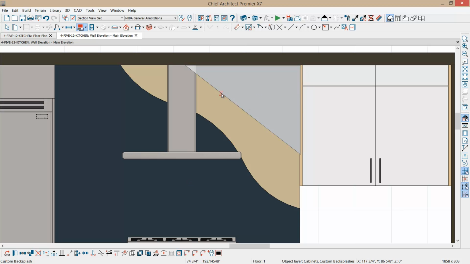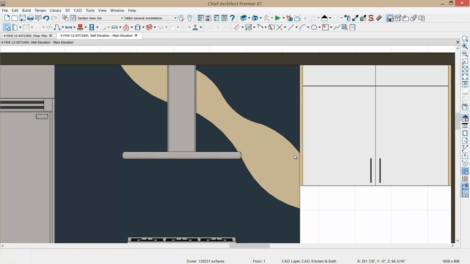Using the number 3 on the keyboard now, press the number 3 and create a few breaks. Highlight this line segment, convert it to an arc. Same thing in this case, and finally the last one. And now what I can do is hold my control key down and create the exact shape that I'm after. So now you can see all I have to do is the final backsplash.